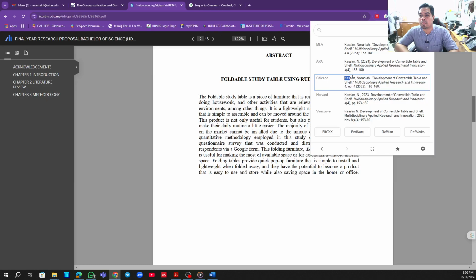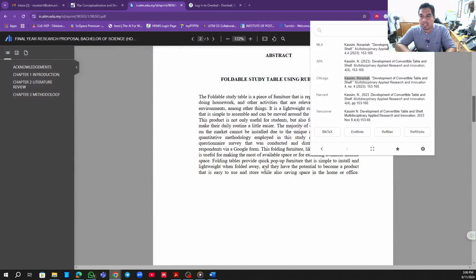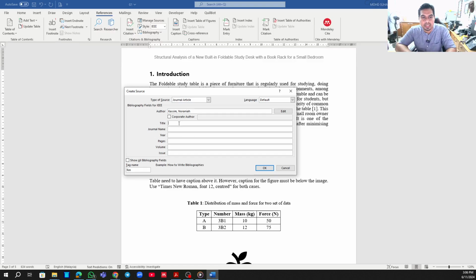Just copy, this is the author. Go back to this one. The author must be in that kind of form: the family name, I mean the father's name first, comma, then the given name. All right, the title, so this is the format. Go to the title, development of convertible table and shelf. Copy, put it here. This is the title.